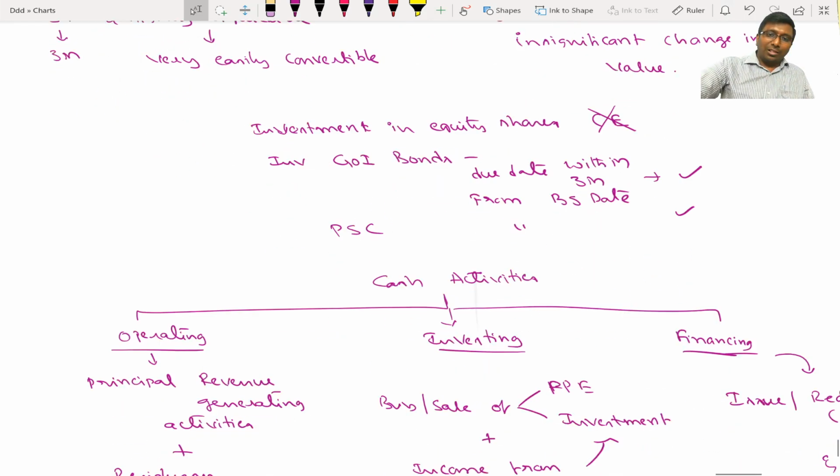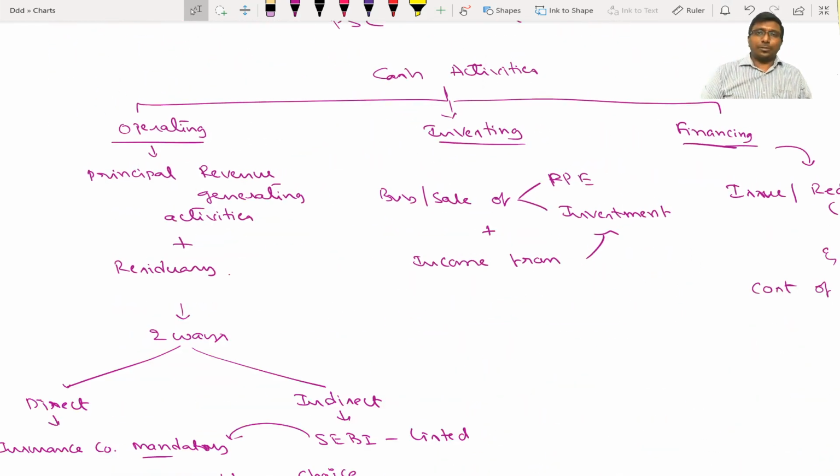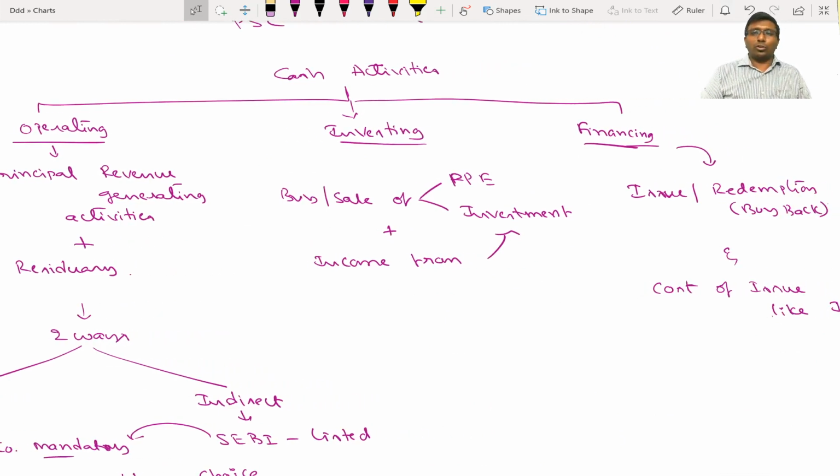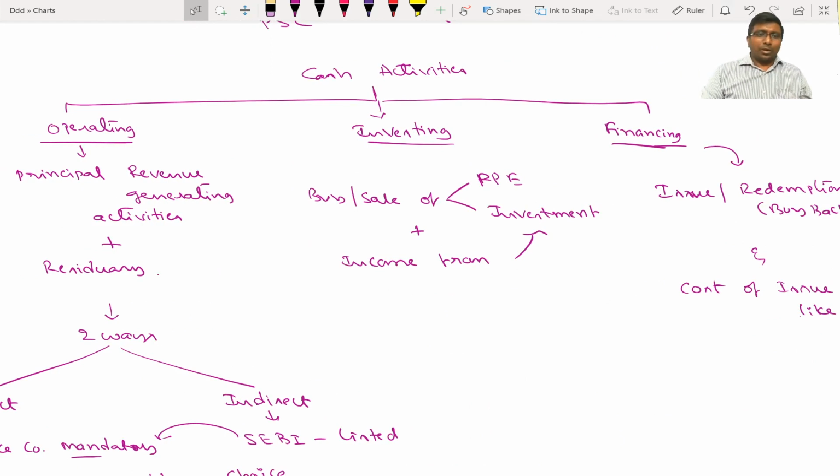Remember, for the purpose of the cash flow statement, all the cash activities are going to be divided into 3 types, as you know: operating activity, investing activity, financing activity. Operating activities, what are operating activities? These are principal revenue-generating activities. This is the main business for me. And residuary activities are also operating activity.